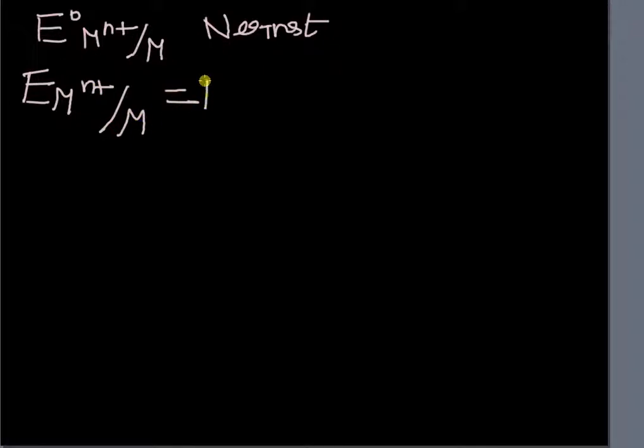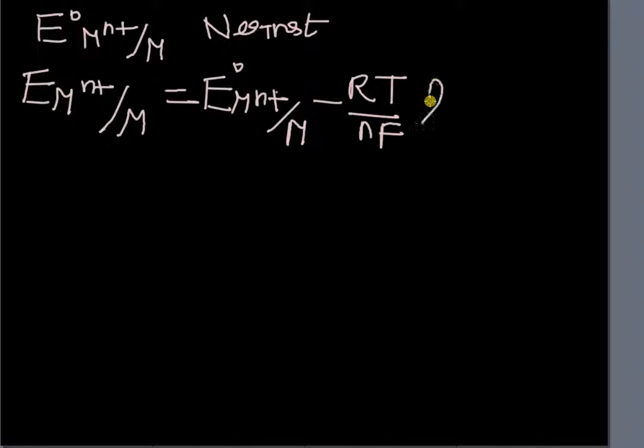So the question is, will the electrode potential remain the same or will it vary? This was studied by Nernst, and he gave a relationship between the electrode potential of a metal Mn+/M and the standard electrode potential of the same metal, and the concentration, as in the following expression: minus RT by nF logarithm to the base e, which is also represented by ln, concentration of the metal M by concentration of the ion.